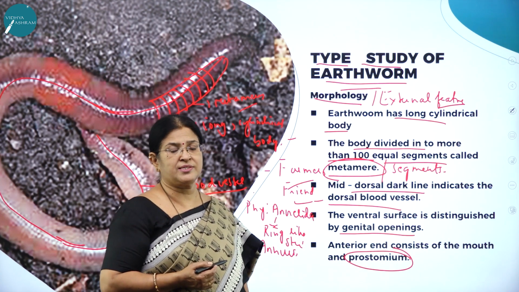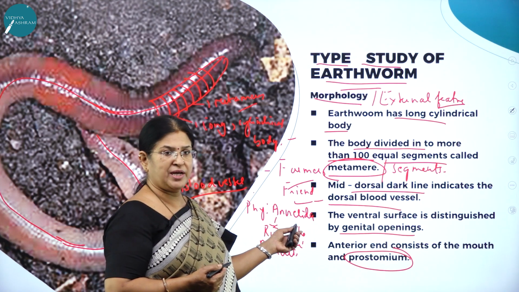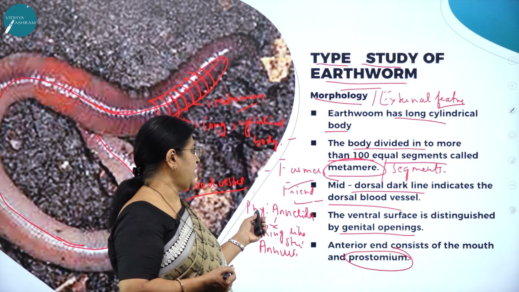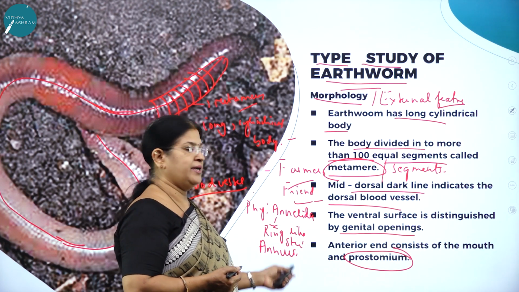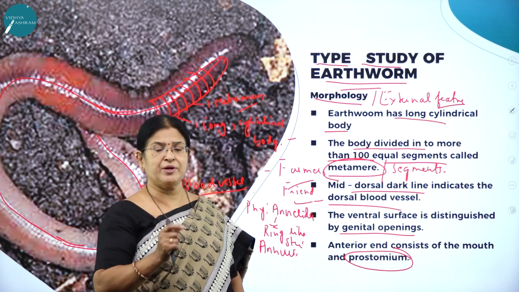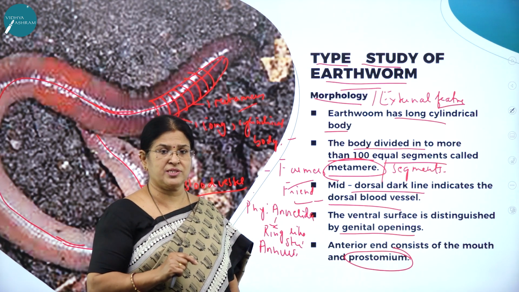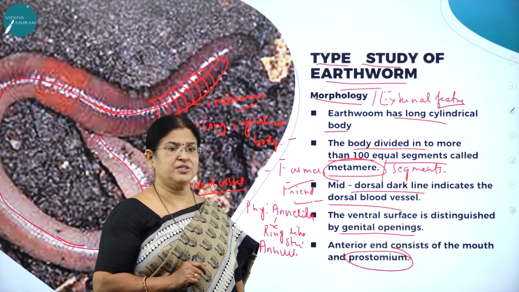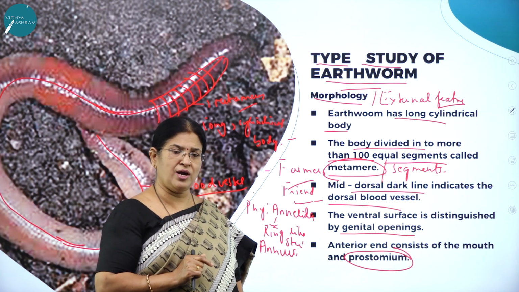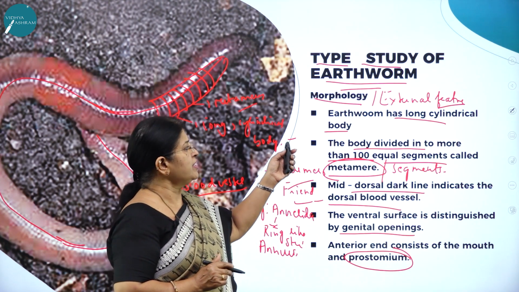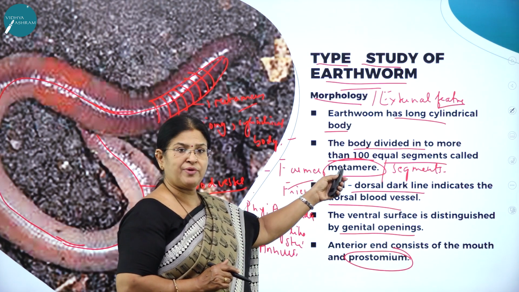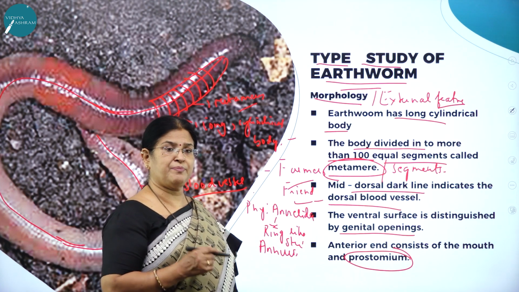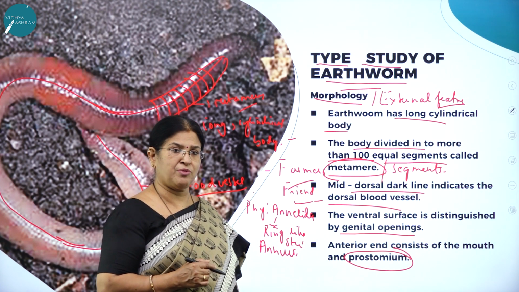Earthworm, as you know, belongs to kingdom Animalia, phylum Annelida. And why is it included under Annelida? Because the whole body is divided into annular rings, called metameres. These are the group of animals which exhibit true segmentation, where the body is divided into annular rings called segments. So earthworm has a long cylindrical body, and the body is divided into how many segments? Around 100 equal segments called metameres or segments, and the phenomenon is called metamerism or segmentation.